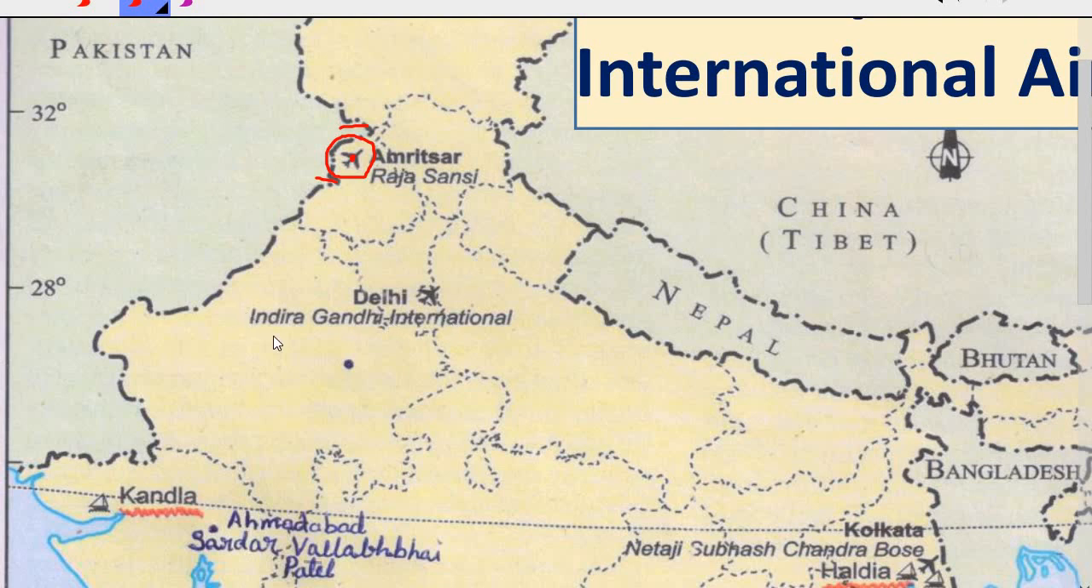The next one is Indira Gandhi International Airport. Where is it located? In New Delhi. The location of New Delhi is very easy, I guess. You all know, this small part between Haryana and Uttar Pradesh is New Delhi. And Indira Gandhi International Airport is located in New Delhi. So if you mark this place correctly, you will definitely get full marks for Indira Gandhi International Airport.